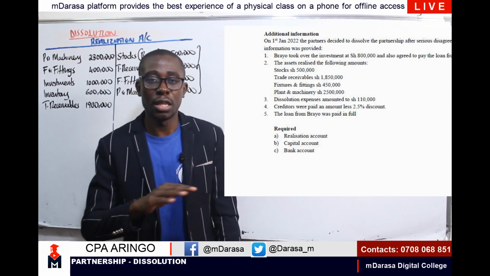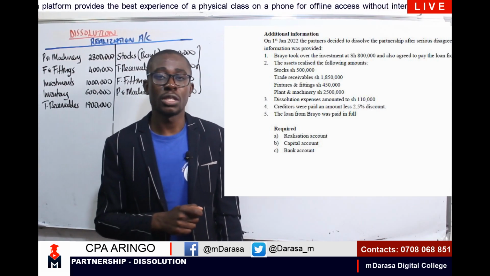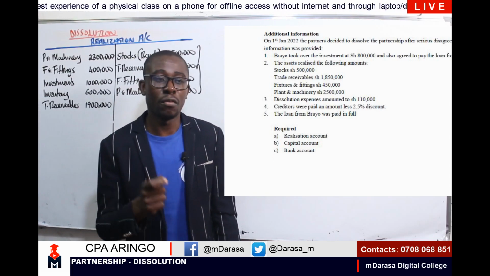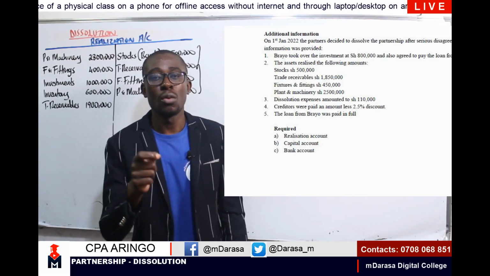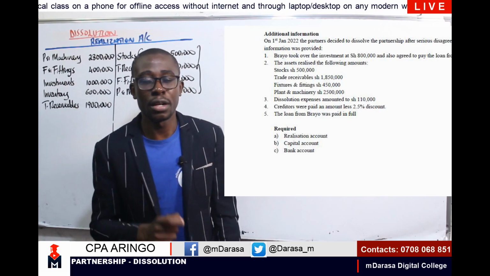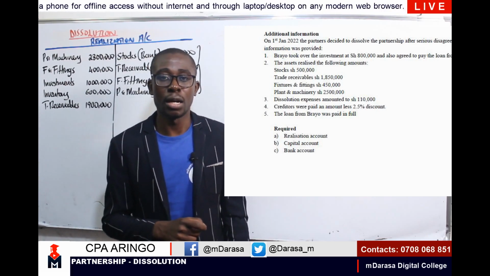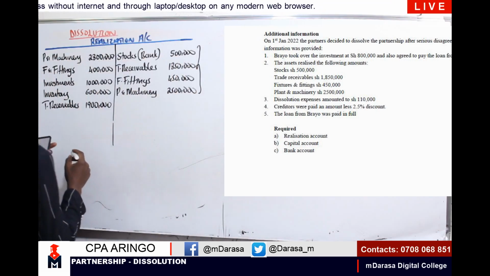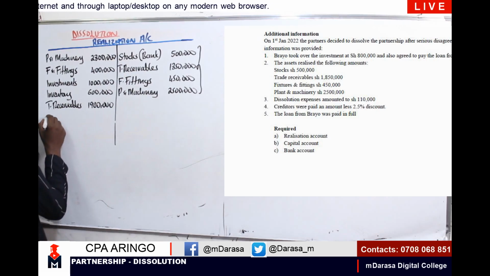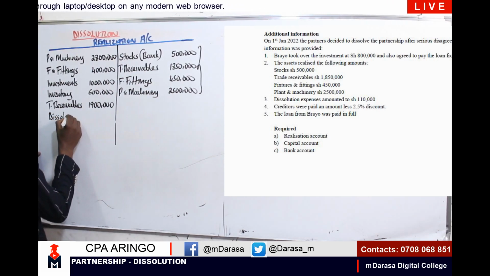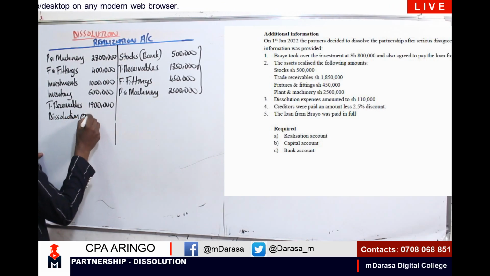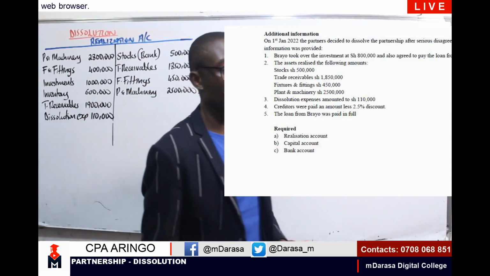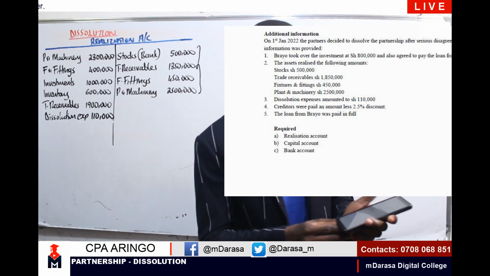In the event that things are silent, we are always going to assume that it is the firm which is paying for these dissolution expenses. And therefore, if the firm is paying, we debit our realization account and we credit our bank account. And that is what you are going to do here. So I'm having dissolution expenses paid, which amounted to 110,000, as you can clearly see.